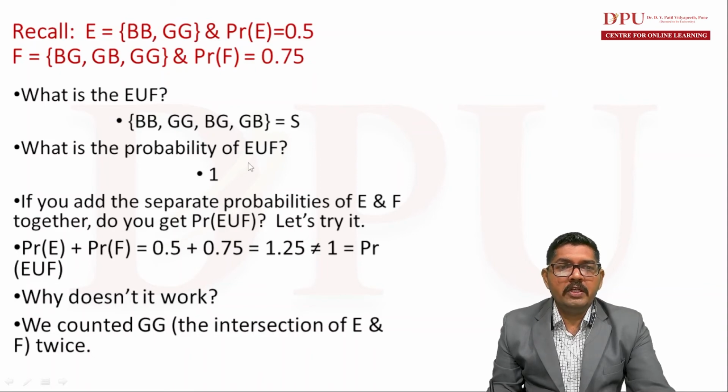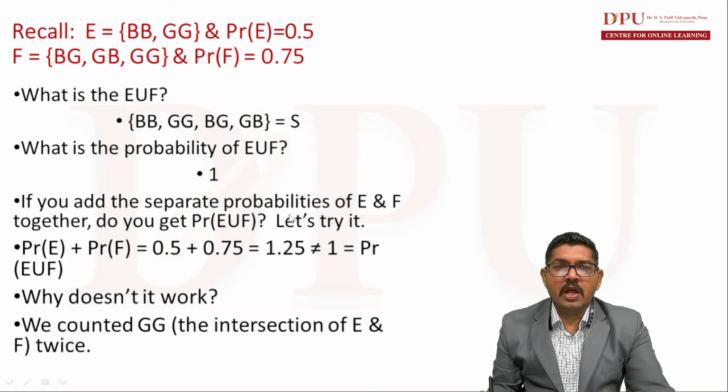What is the probability of E union F? It is 4 divided by 4, that is the probability of the sample space. Now what happens if we add the separate probabilities of E and F together? Do we get the probability of E union F?